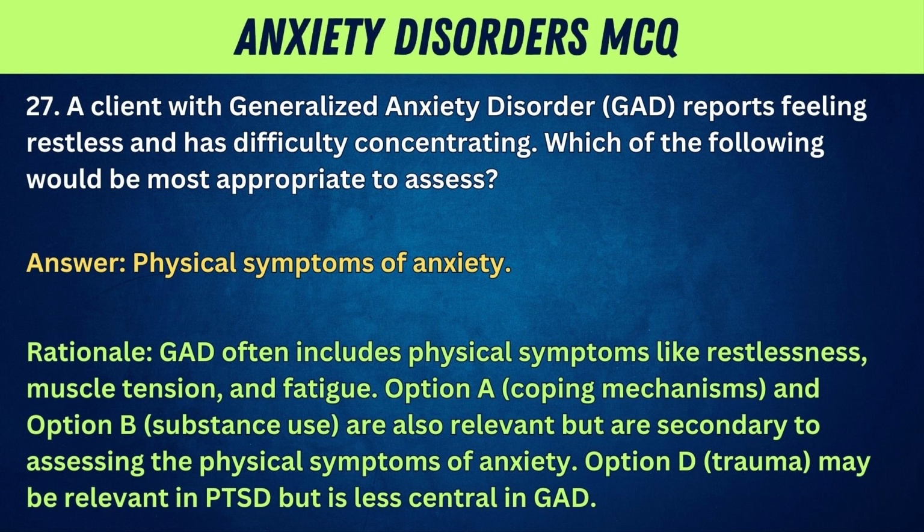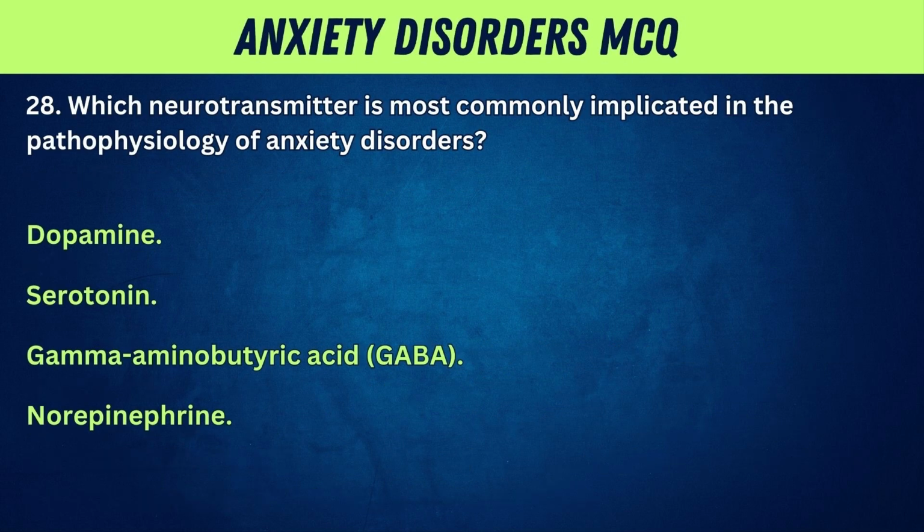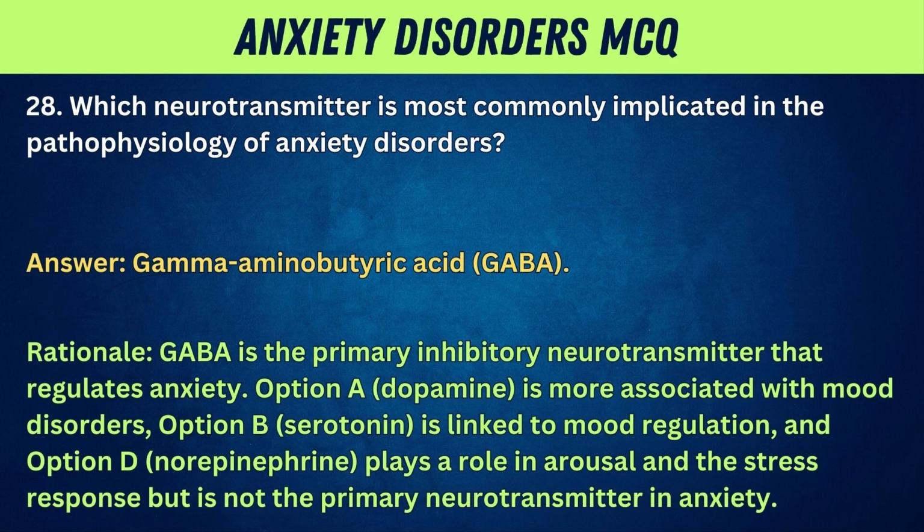Option D, trauma, may be relevant in PTSD but is less central in GAD. 28. Which neurotransmitter is most commonly implicated in the pathophysiology of anxiety disorders? Dopamine, serotonin, gamma-aminobutyric acid GABA, norepinephrine. Answer: gamma-aminobutyric acid GABA. Rationale: GABA is the primary inhibitory neurotransmitter that regulates anxiety.